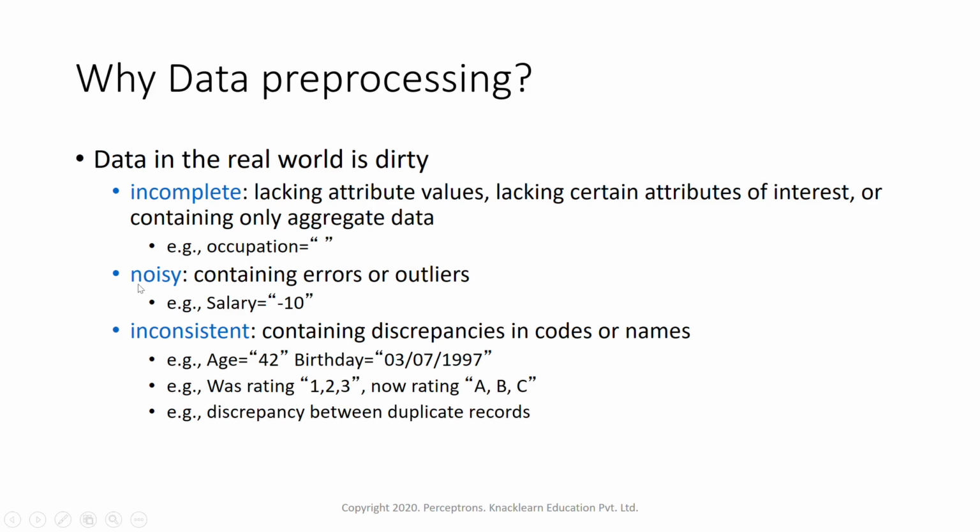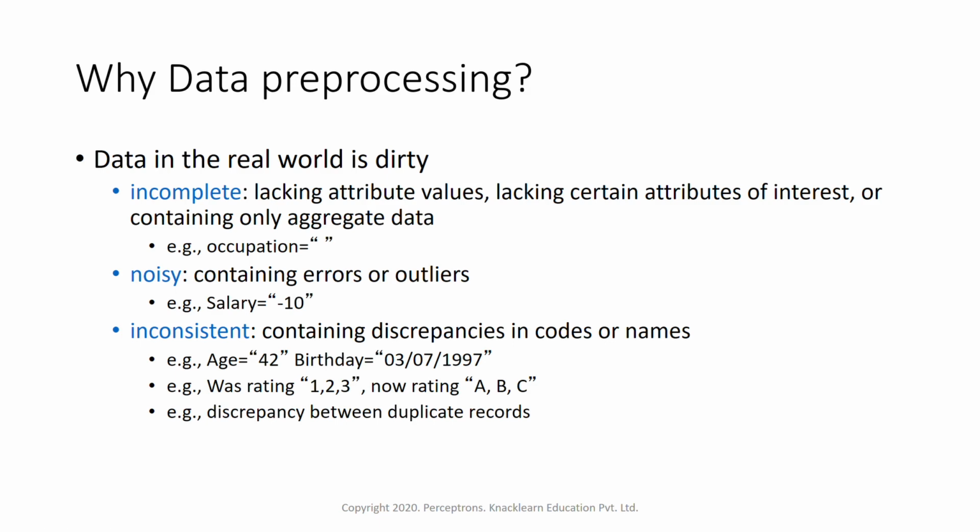Similarly, the other one is noisy data. Noisy data means data might have noise, that means it might have errors. It might have outliers, values which are very different and unique from the actual cluster of data or group of data. Here is an example of salary: salary minus 10, a negative salary. This might be an outlier, or redundant data, or an error. This kind of data can be termed noisy data.